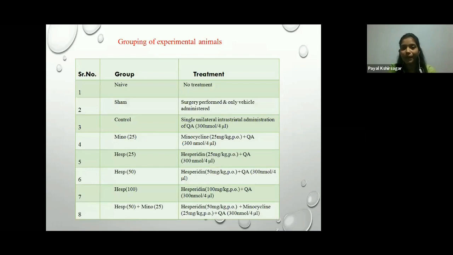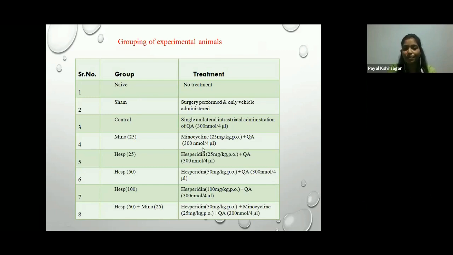These are the groupings of experimental animals. Here there are 7 groups of animals. Naive means no treatment, sham means surgery performed and only vehicle administered. Control means a single unilateral intrastriatal administration of quinolinic acid.